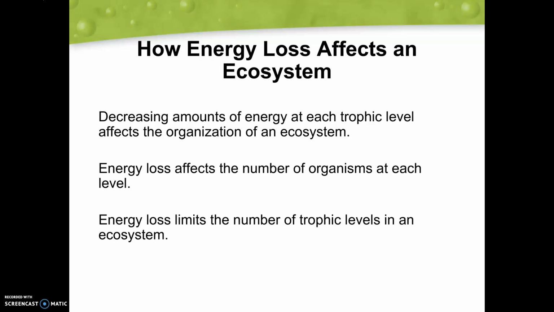So energy loss limits the number of trophic levels in an ecosystem. So if we don't have a lot of producers to begin with, you're probably not going to see any of those higher level consumers in that area either, because we don't have the producers to support that ecosystem.